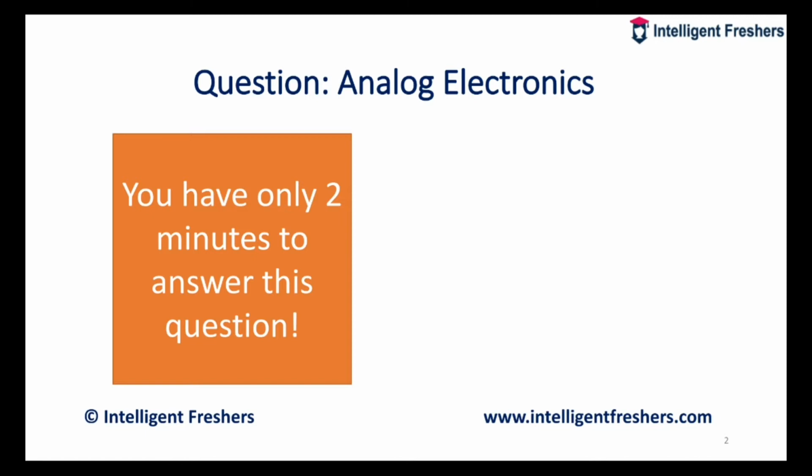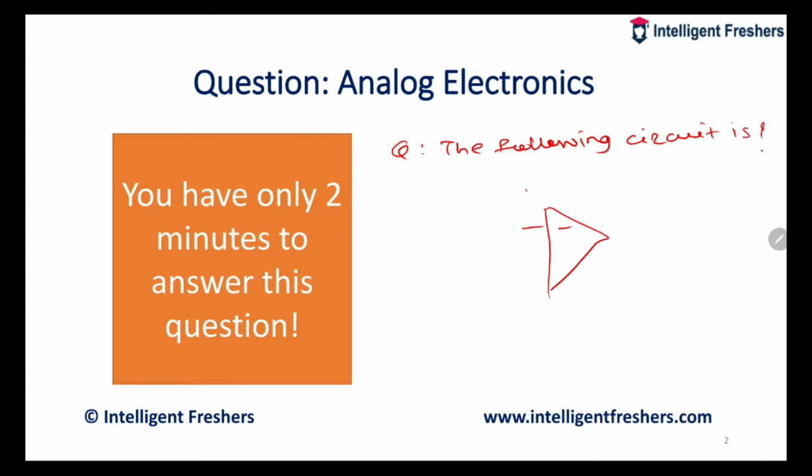Question on analog electronics. You have just 2 minutes time to answer this question. The question is: the following circuit is, you have an analog circuit using an operational amplifier. Feedback resistor is R. This is R. This is V2. This is V1. This is V0.